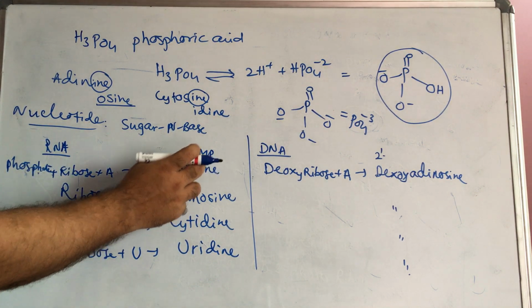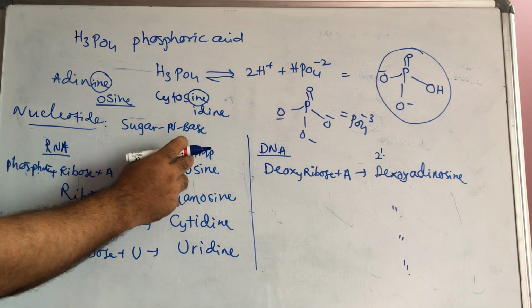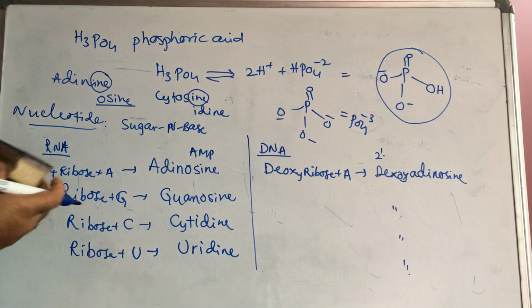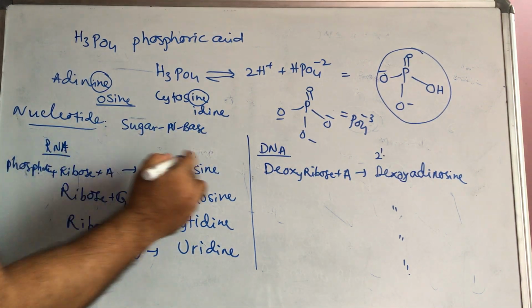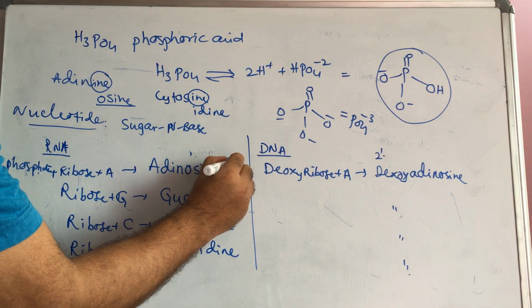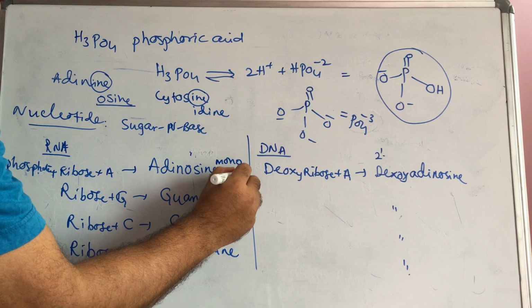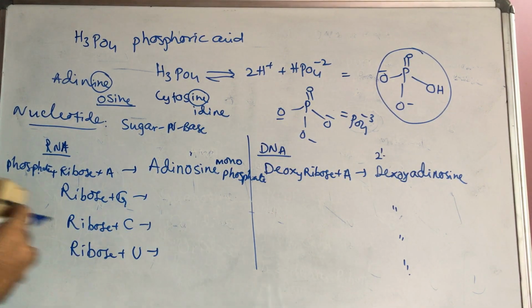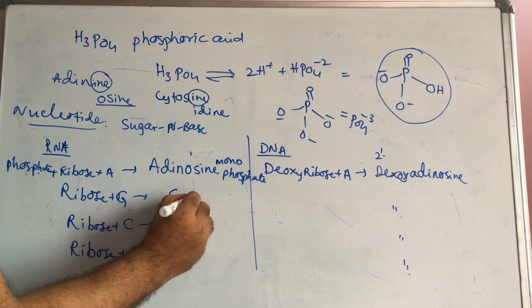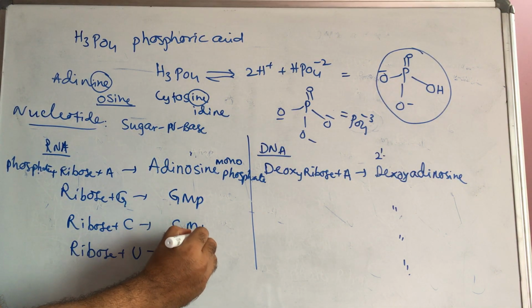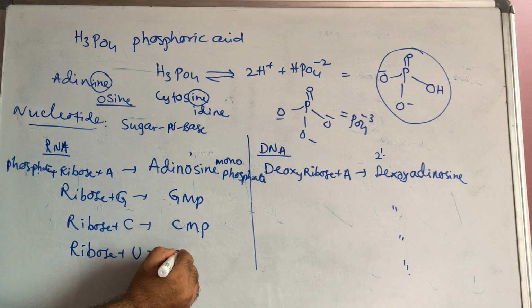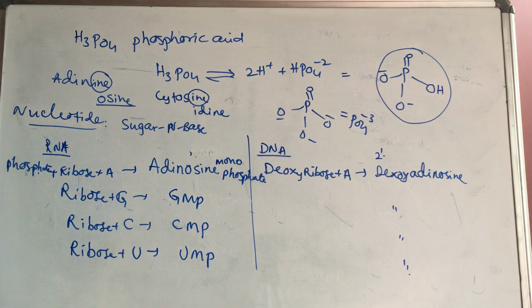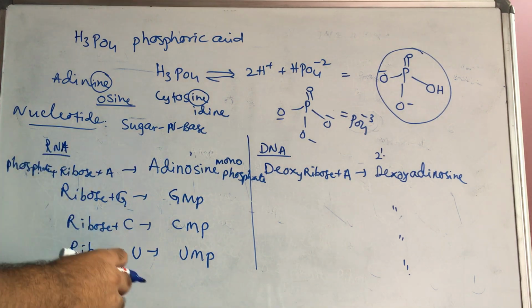This is adenosine; extra is one phosphate. That's why it is adenosine monophosphate. Then guanosine monophosphate, GMP, CMP, cytidine monophosphate, and uridine monophosphate.